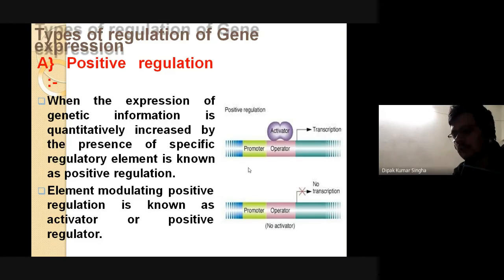Here is the positive regulation: one is the promoter and operator, and ultimately the transcription activator, that is the inducer molecule. The activator binds with the operator, then the promoter will express it, transcription will occur, and then translation will occur. The element modulating the positive regulation is known as the activator or positive regulator.